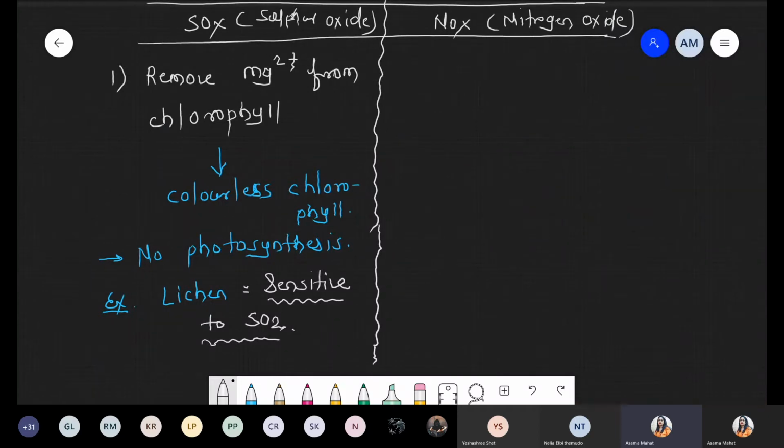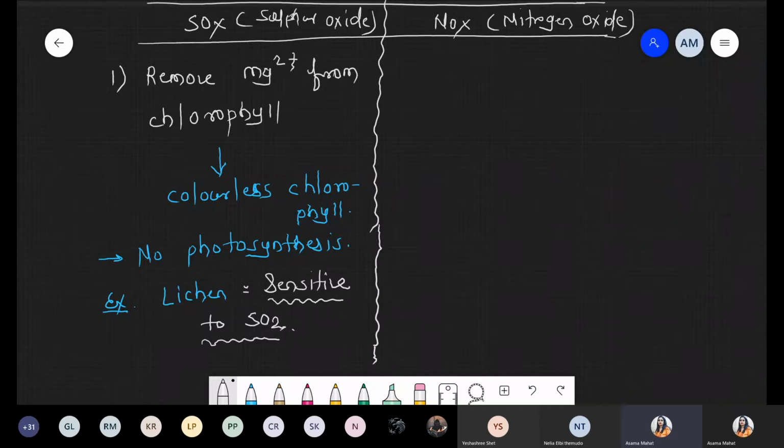So now in this condition, definitely they remove the magnesium from the chlorophyll structure. Chlorophyll becomes colorless, and if it is colorless, it means there is no photosynthesis. And the best example for this is lichen, and lichens are sensitive to SO2. Okay. Now this is the first effect, that is, it inhibits photosynthesis.